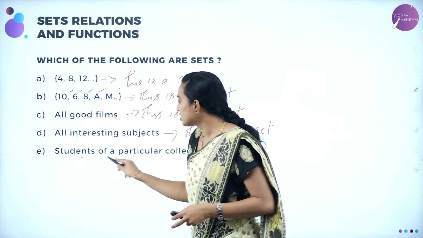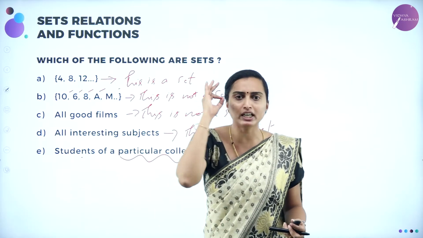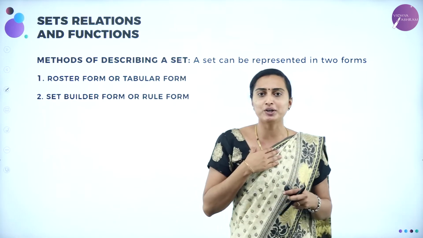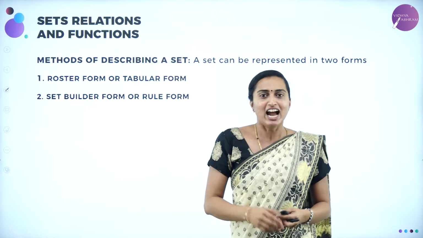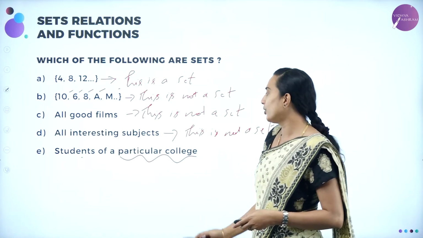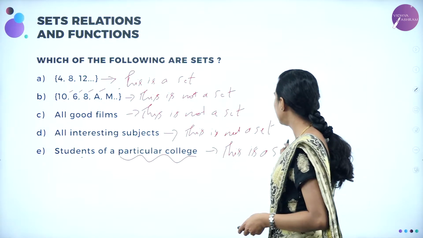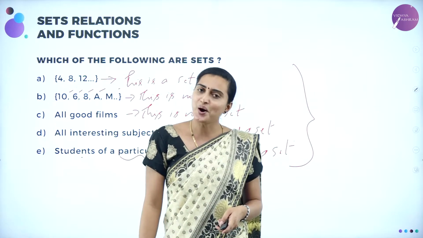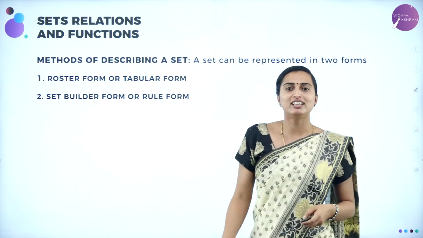Next, students of a particular college. Obviously if you are asked which college you are studying in, you are going to say the same college, which is nothing but Vidhyaashram, isn't it? If I am going to ask which college you are working in, obviously I'll say Vidhyaashram. I cannot change the college I am working in. So therefore this can be a set. So this is a set. Understood? By these examples you can say which is a set and which is a non-set.